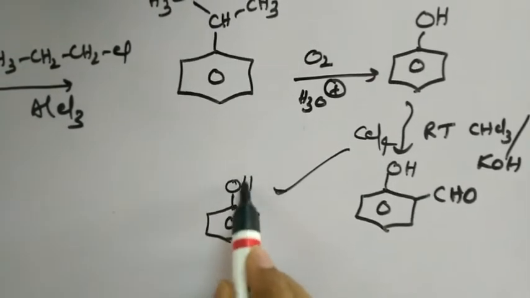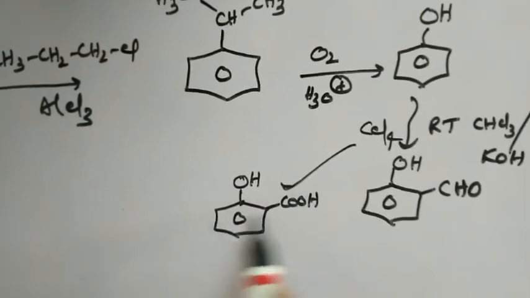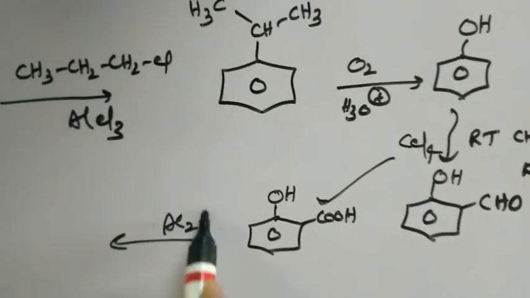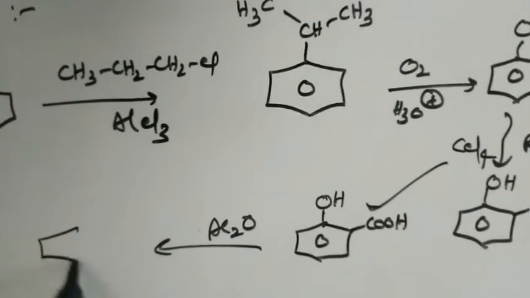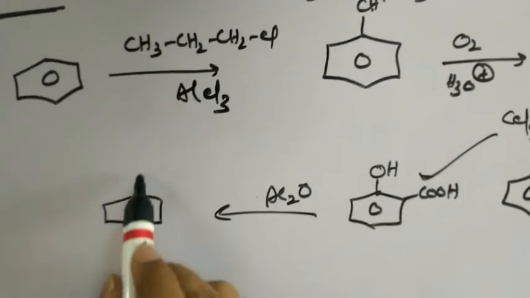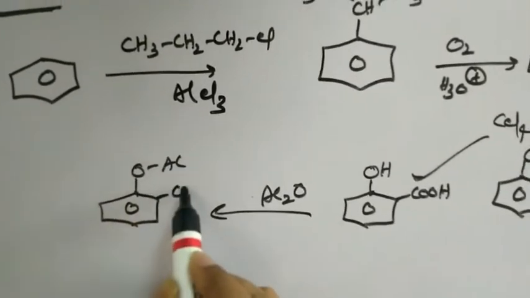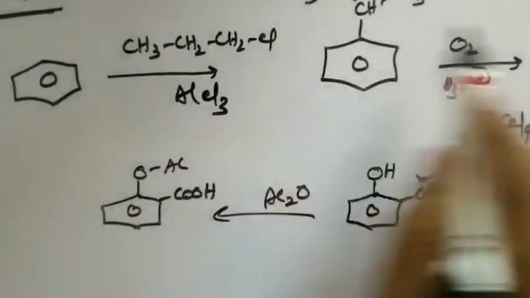This salicylic acid on further acetylation with acetic anhydride gives acetyl salicylic acid, a famous drug, namely aspirin. So this is how one can get a conversion.